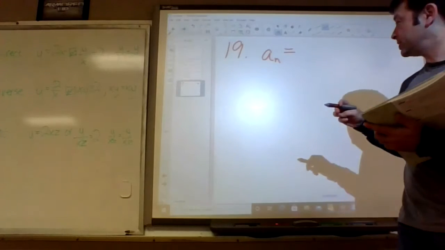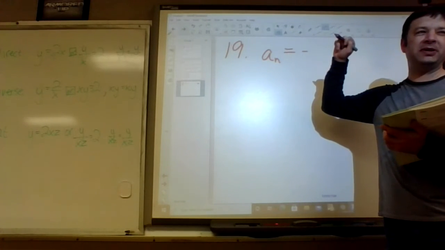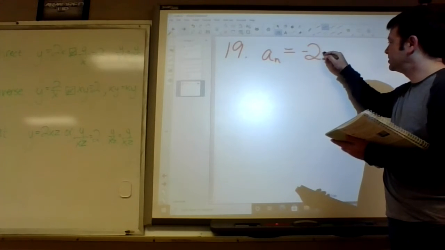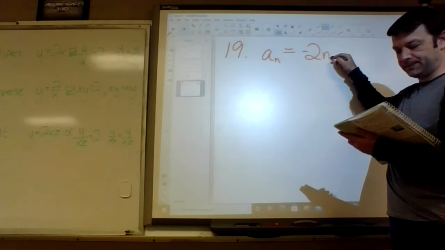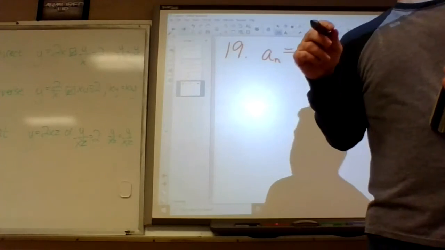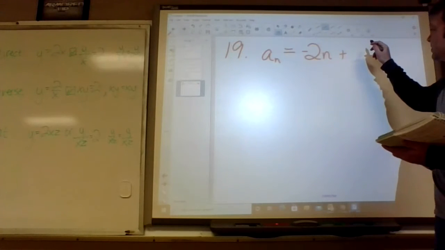What you do is, instead of a sub n minus 1, it's just going to be an n right here. You take the common difference times n, and yeah, a bit easier.